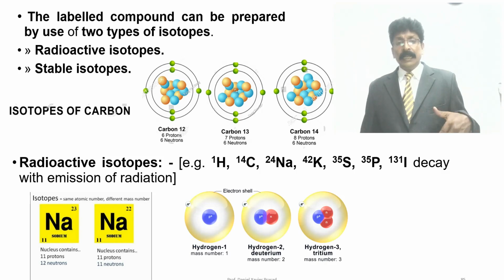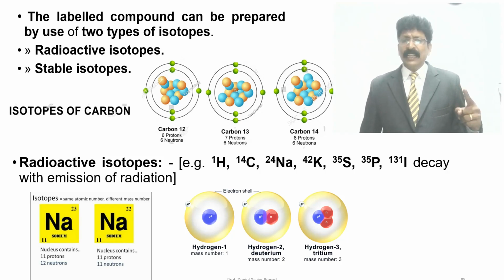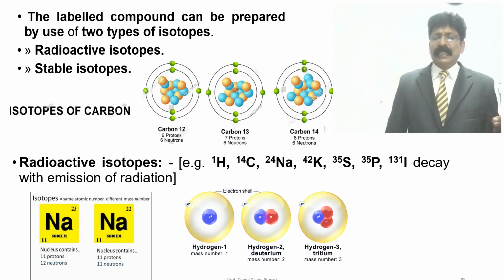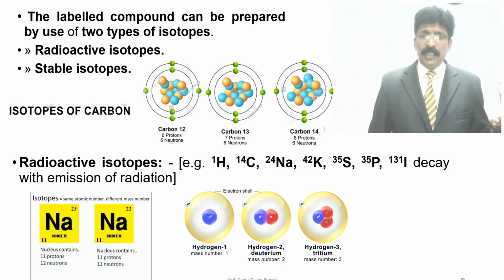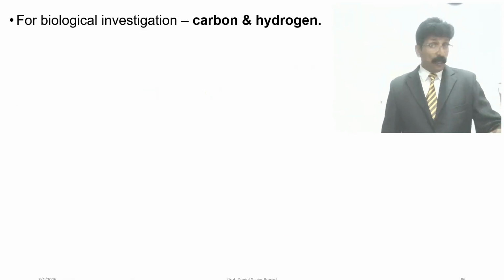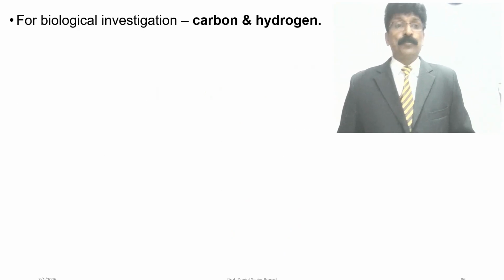Hydrogen has only one mass number, that is one, with only one proton. When there is one proton and one neutron, it is H2, an isotope called deuterium. Tritium has one proton and two neutrons, with mass number H3. So now the student may know what radioisotopes and isotopes are.